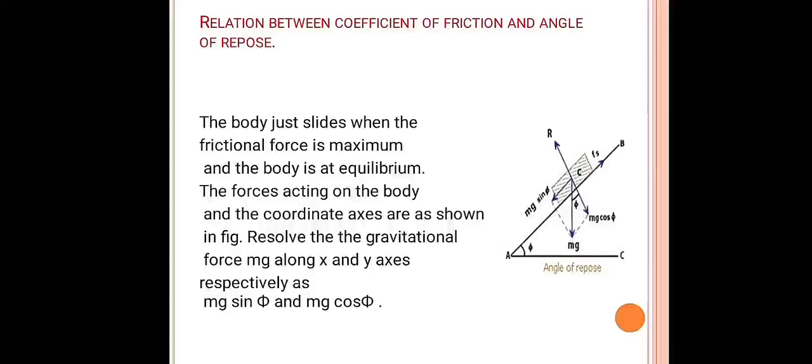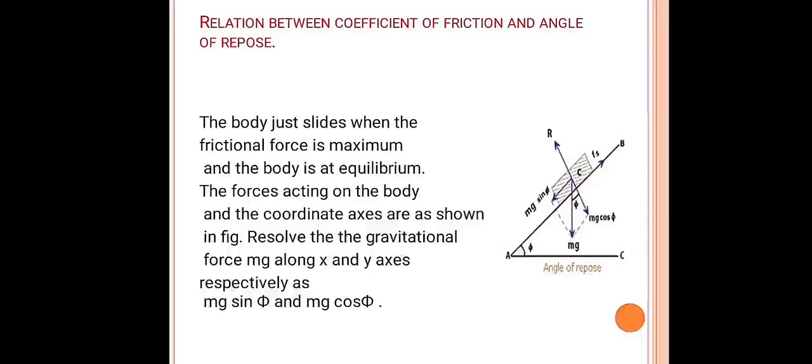AC is the horizontal surface and AB is the inclined surface. On the inclined surface, some object is in equilibrium. The weight of the object, mg, acts in the downward direction. The normal reaction force acts along R, and the frictional force acts along AB.